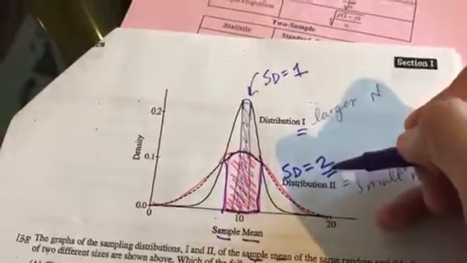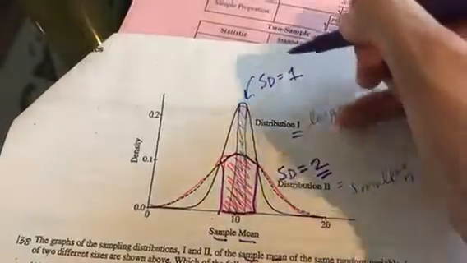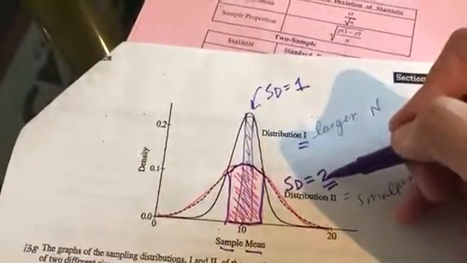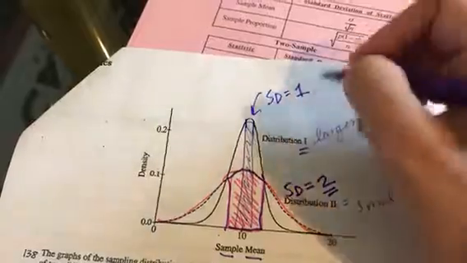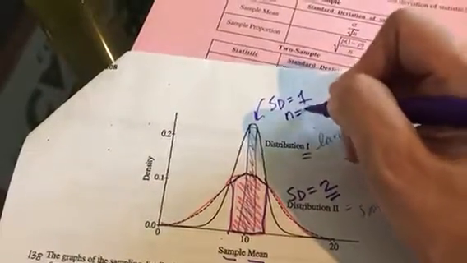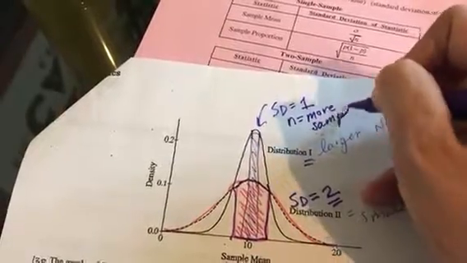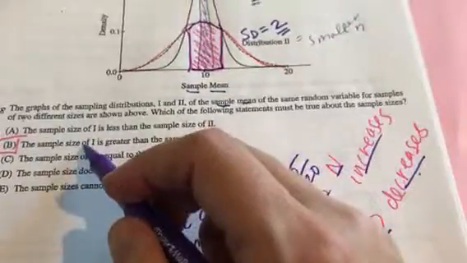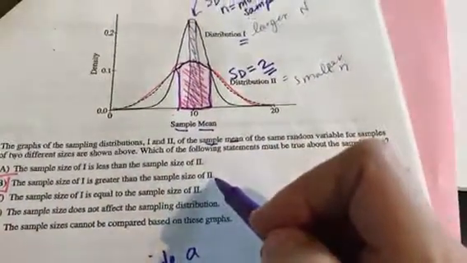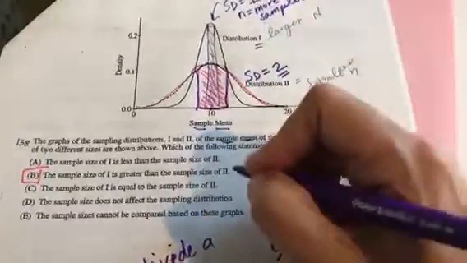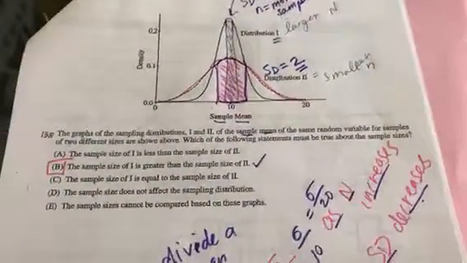So it looks like if this was my original one and this was my new one, as standard deviation decreases, n increases. This one has more n. Now let's read. Sample size 1 must be greater than sample size 2. And that's exactly what we are talking about here. So we're definitely going to pick B. Thanks for joining us.